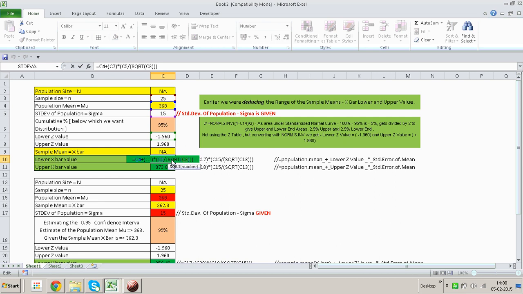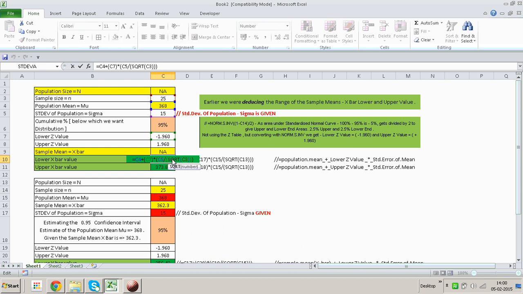Depending on the population mean, the lower X bar value will obviously change. C7 is the lower Z value, which is coming from that formula of ours. It could be coming from a Z value table also, so let's say that's given, and there's nothing to be calculated there.